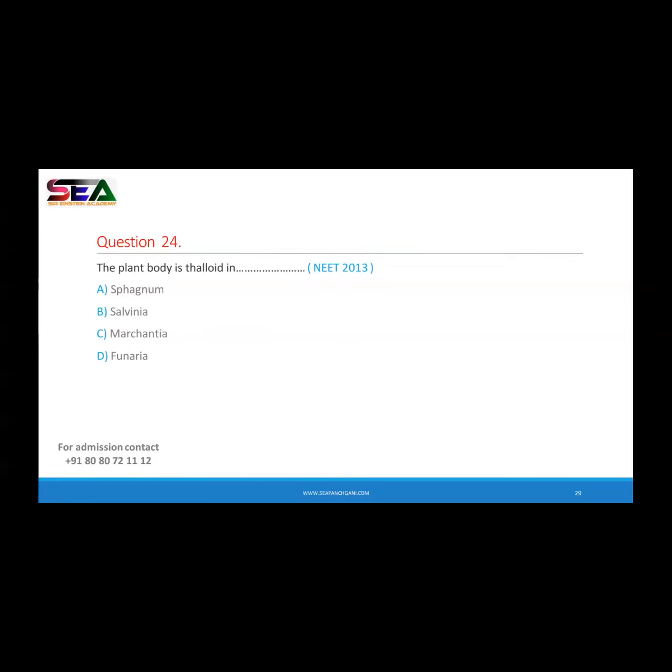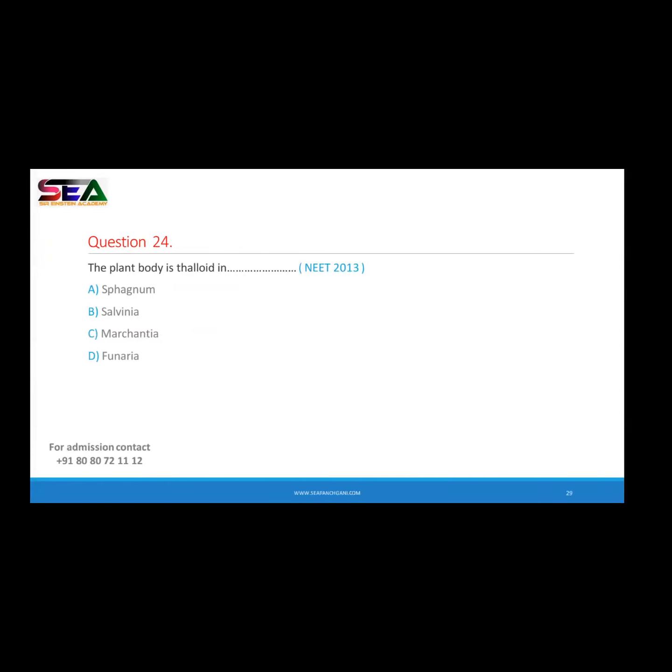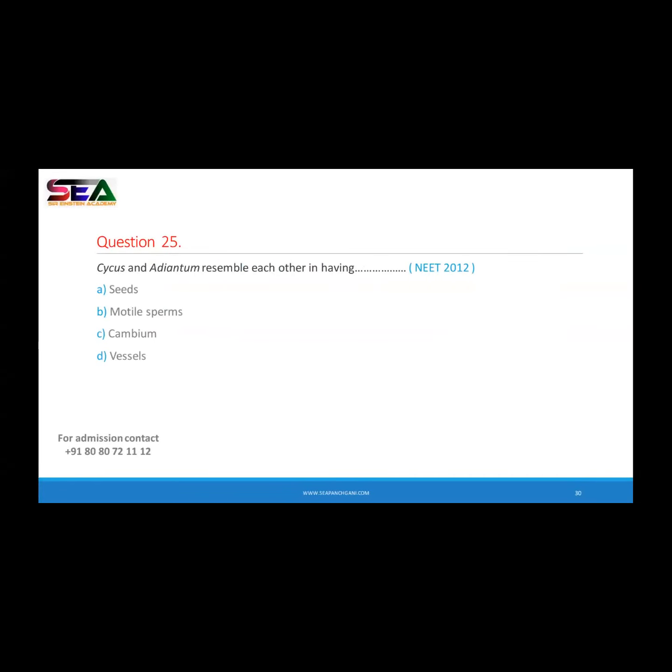Getting it? All of you getting the answer of it? Shall I move to the next question? Okay. Now see the next question. Cycas and adiantum resemble each other in having